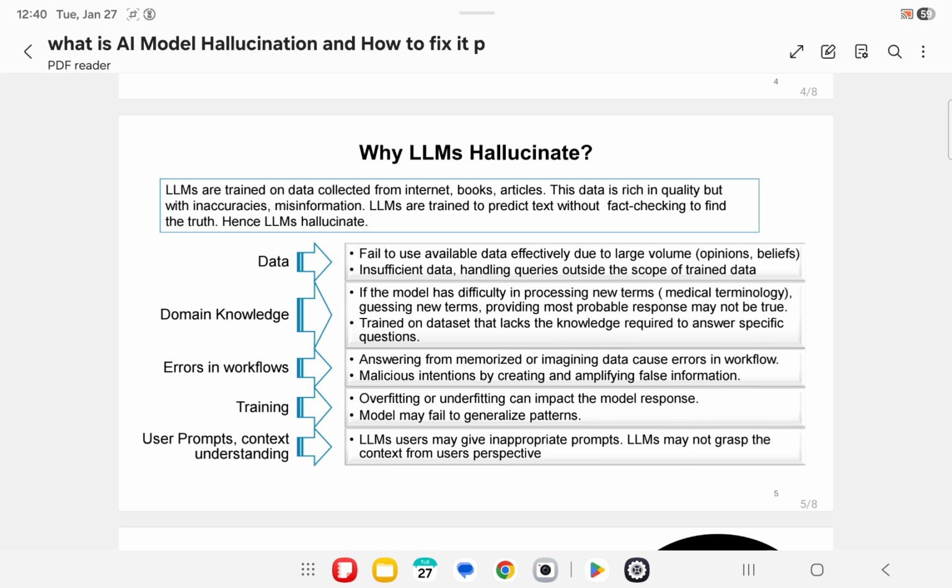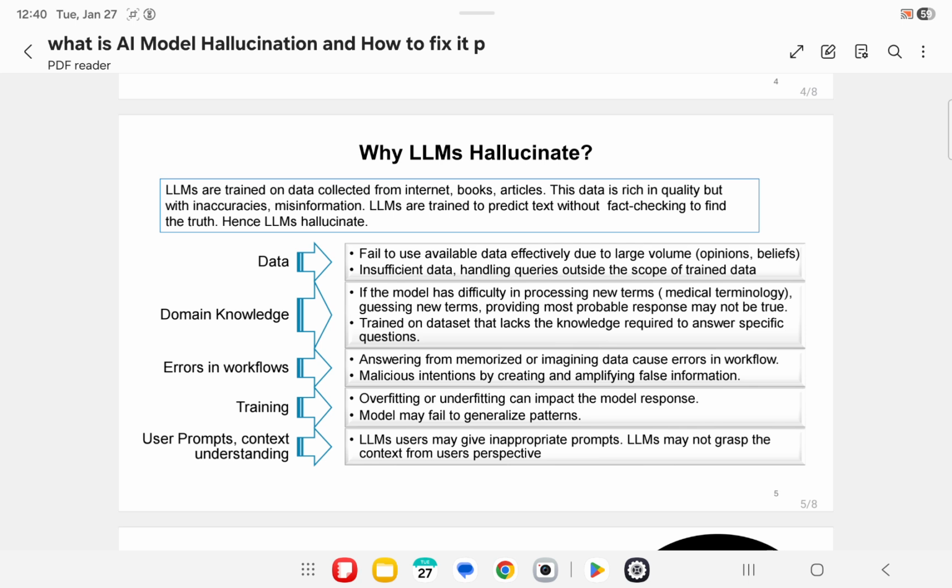Now, the third reason why LLMs hallucinate is errors in the workflow. LLMs cannot make out if they are responding from memorized data or from imagined data to generate new text, which causes errors in the LLM workflow.